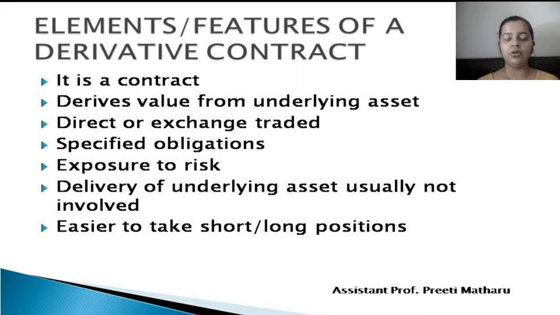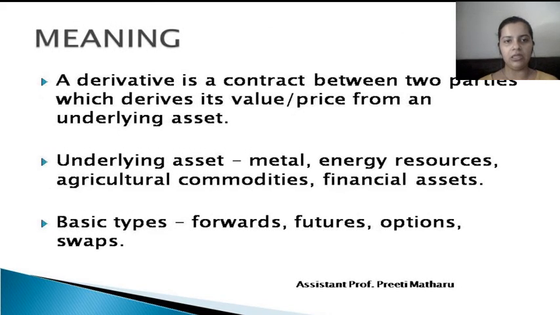Next, we look into the elements or the features of a derivative contract. We can call it elements, features, nature of a derivative contract. The first two features are that it is a contract and that it derives value from an underlying asset. From the meaning we saw in the last slide, a derivative is a contract between two parties which derives its value from an underlying asset.